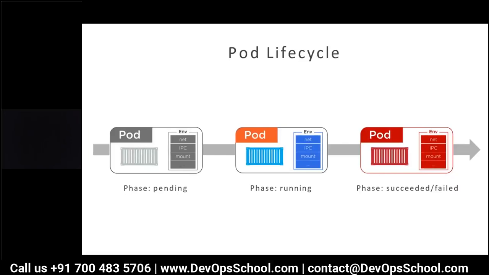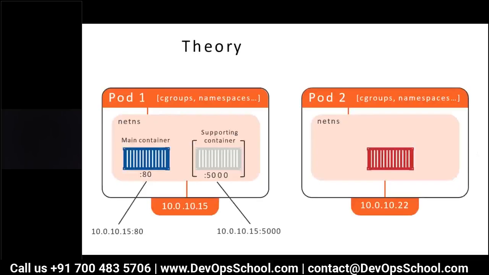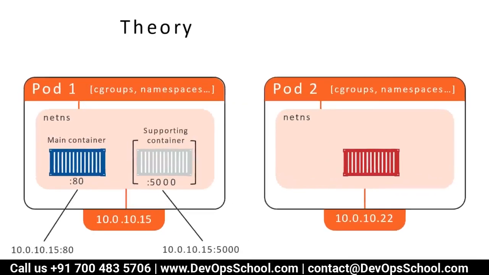Let me tell you here, look at the pod whose container is in pending. It's gray. So the container is not running, and the pod is in pending state. Container is running, pod is in running state. Containers exited, pod is in succeeded or failed state. This is the life cycle of a pod. So you have a pod with two containers, the main container and the sidecar container. Each container is running some application. Let's say one is running on 80 and the other container is running on 5000. If you want to access both containers, you have to use the IP address of the pod with 80 and 5000. That is how you can use it.